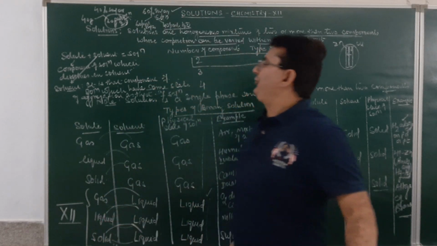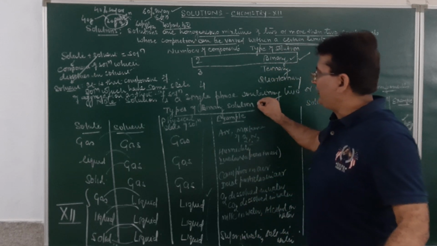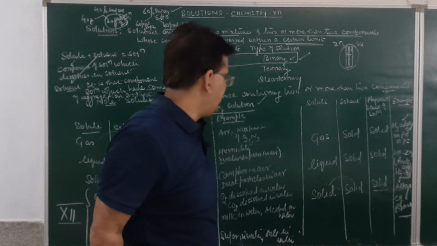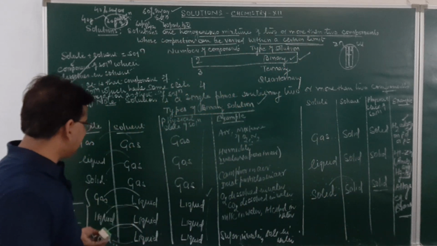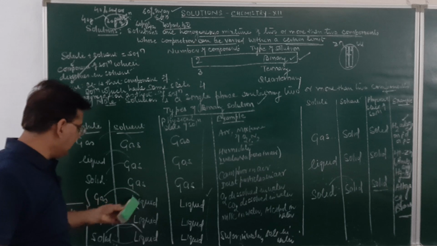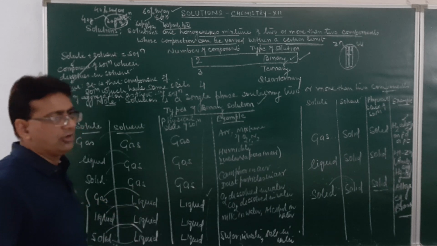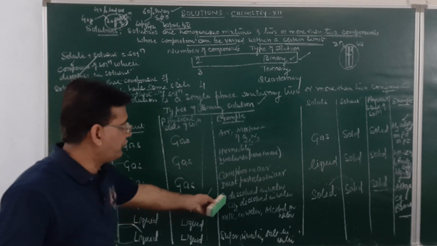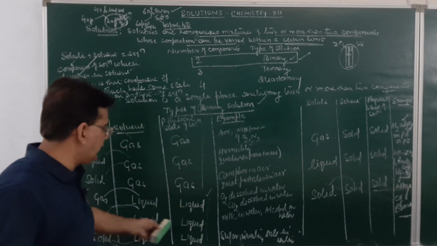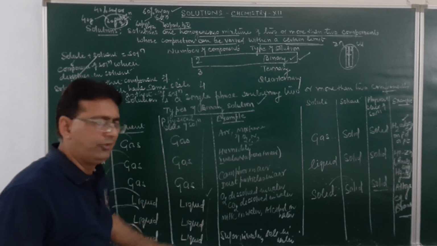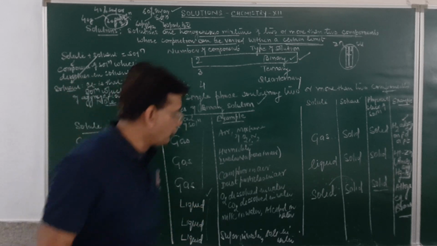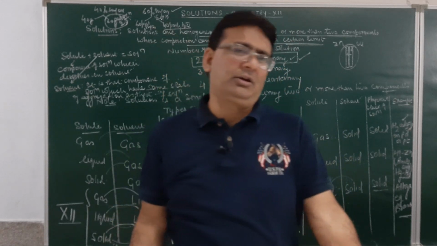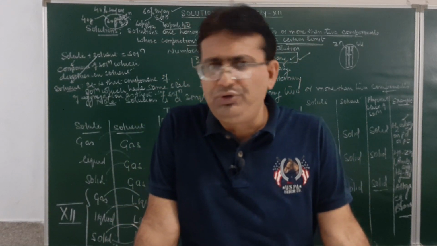Based on the solute and solvent, we have discussed the 9 types of binary solution, out of which 3 are to be discussed in detail as per the class 12 syllabus: gas in liquid, liquid in liquid, and solid in liquid. The gas in liquid example is oxygen dissolved in water. Liquid in liquid, milk dissolved in water, alcohol dissolved in water. Solid in liquid, sugar in water, or salt in water. So I think the introductory lecture of this must be very, very clear to you.